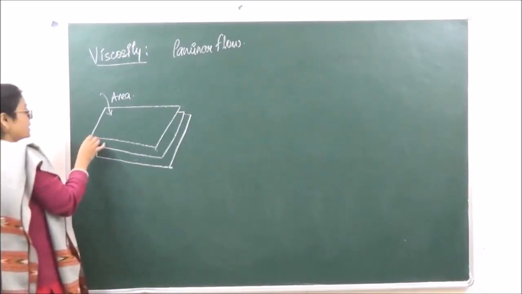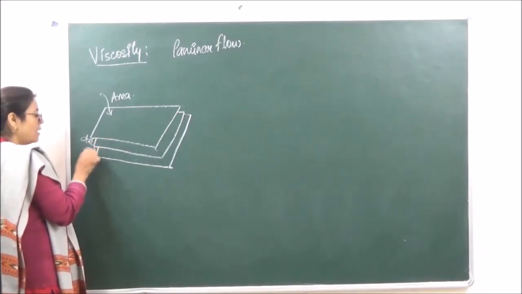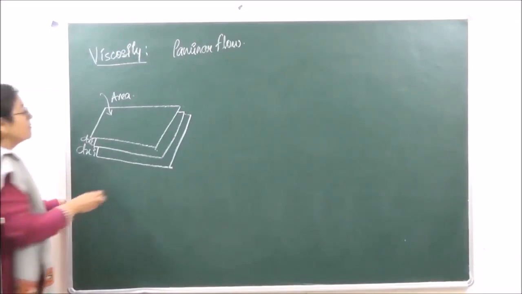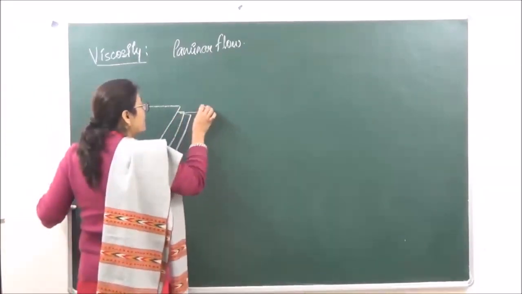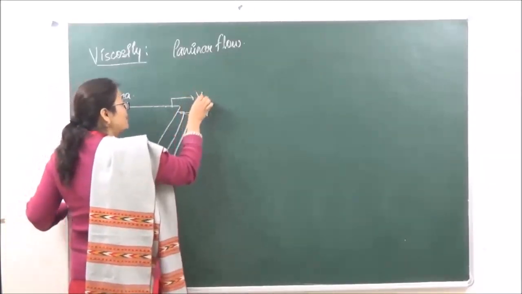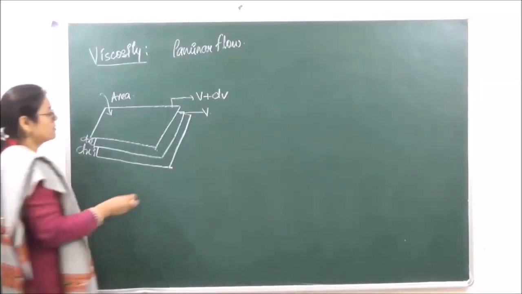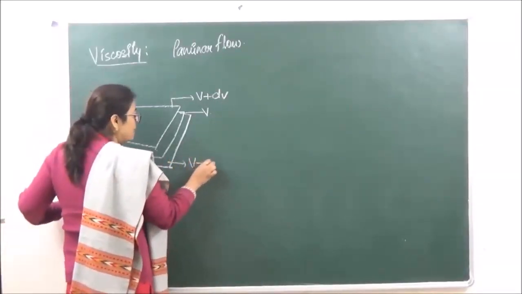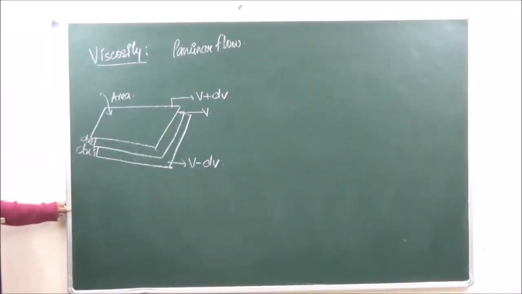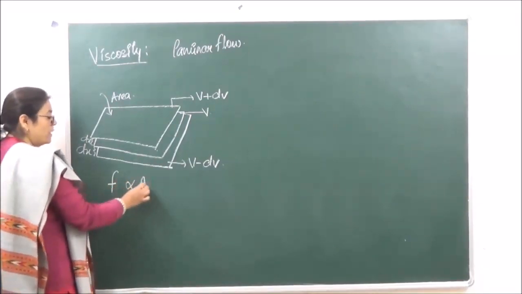Now let's say that this is the difference in position dx. Similarly over here also the difference in position, that is going to be dx. The velocity with which the middle layer is moving, let's say that is v. जो ऊपर वाली लेयर है that is going to move with the velocity of v plus dv और जो सबसे नीचे वाली है v minus dv. ठीक है? So when we are looking at the force of friction F, that is going to be directly proportional